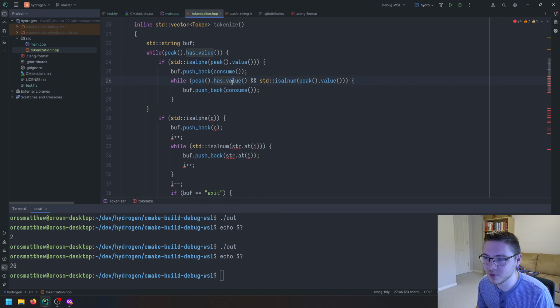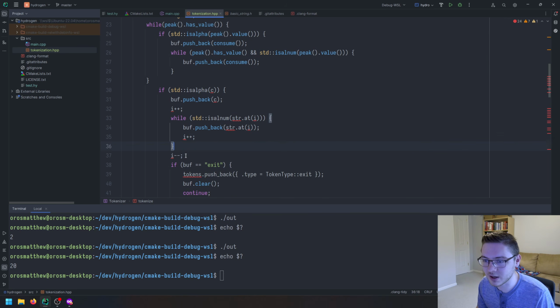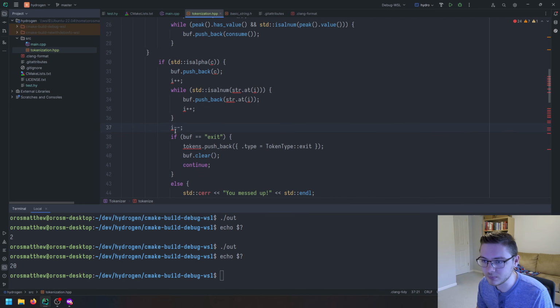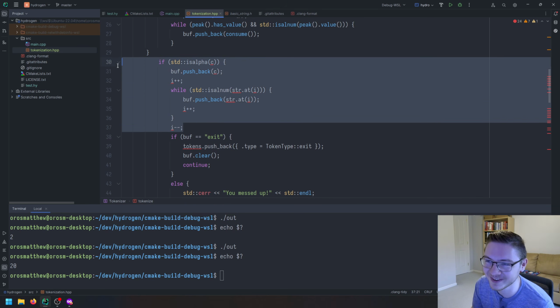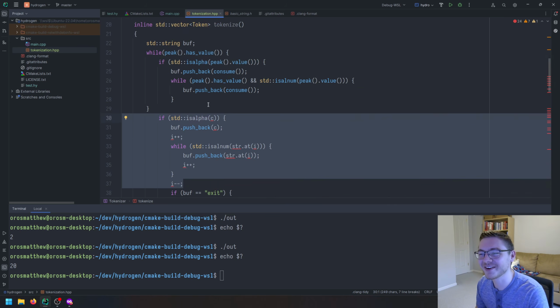And because we're just peeking ahead instead of incrementing this index, we don't actually have to go back one because we're just peeking ahead. We're not actually consuming the token and then undoing the consume, like regurgitating it or something. That's horrible. I should not call it that.